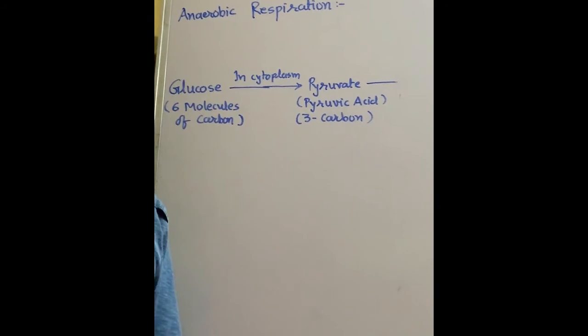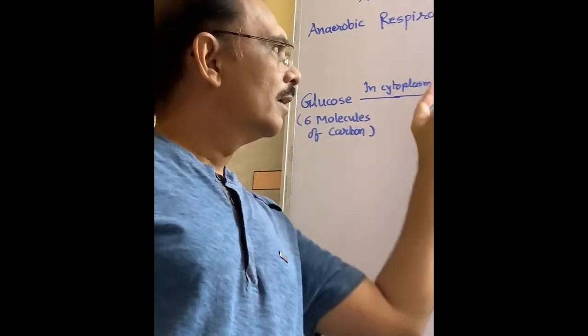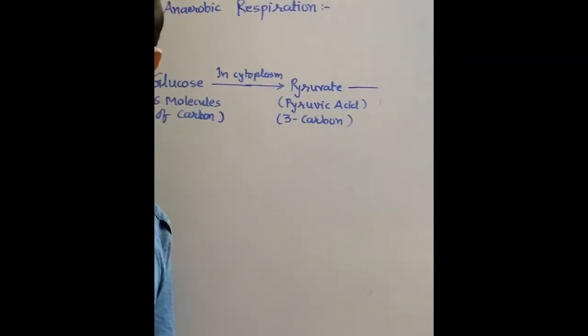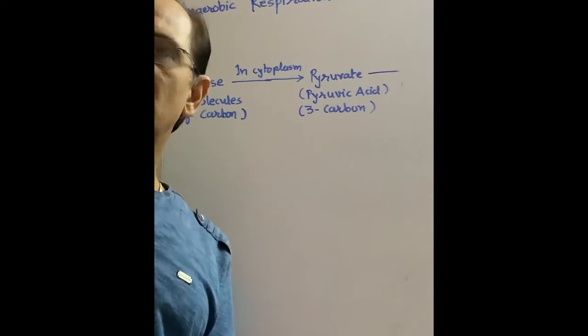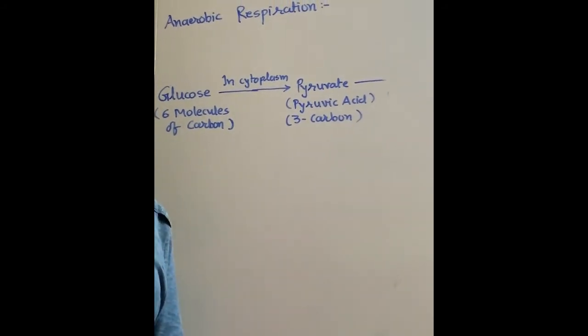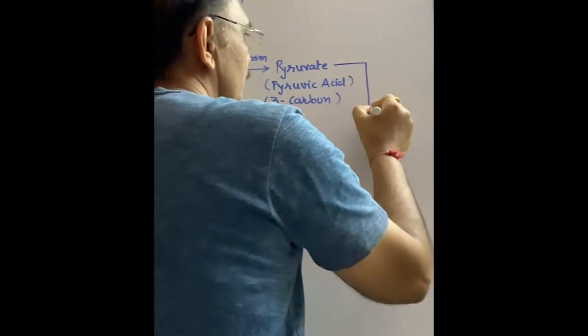Now what happens? In aerobic, you have seen that after that the reaction takes place in mitochondria. Here there is no mitochondria. In absence of oxygen, we divide it into 2 parts.